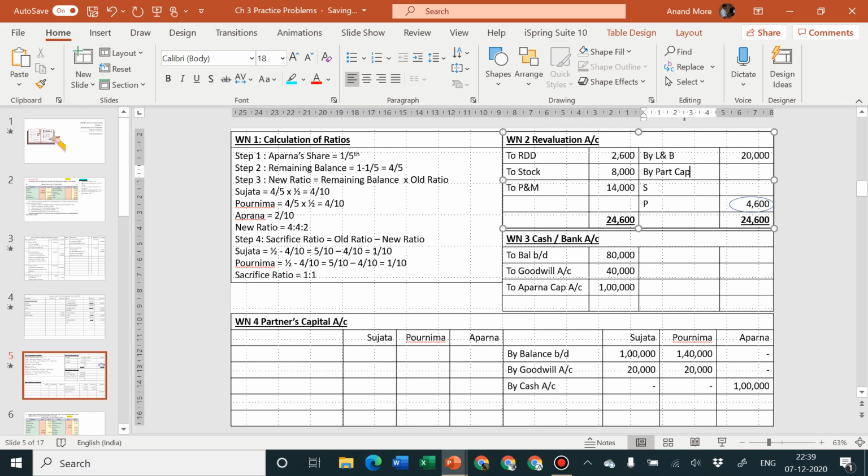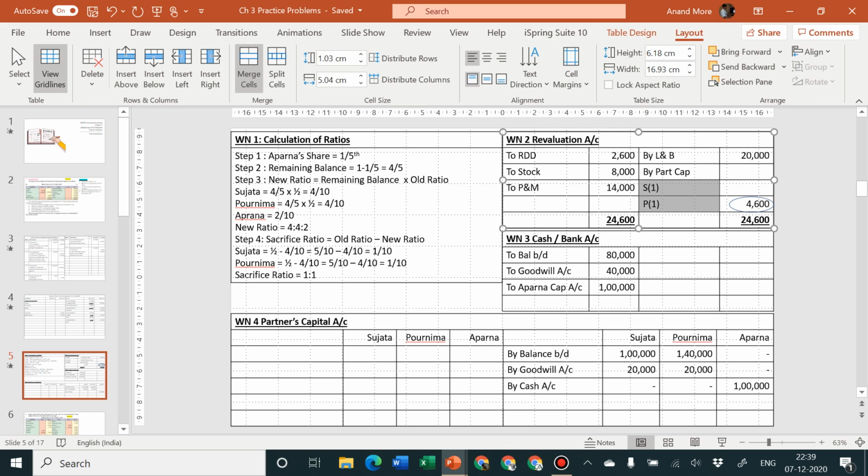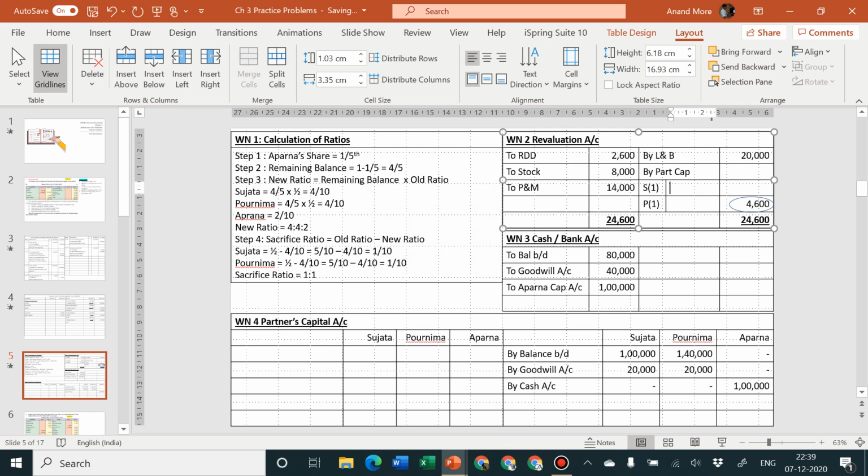partners capital. In which ratio are we going to transfer the amount to Sujata and Purnima? In their old ratio. What was their old ratio? 1:1. So 4,600 to be transferred to the old partners in their old ratio. Accordingly we are doing the same. So Sujata and Purnima, 4,600 equally distributed, 2,300 and 2,300.